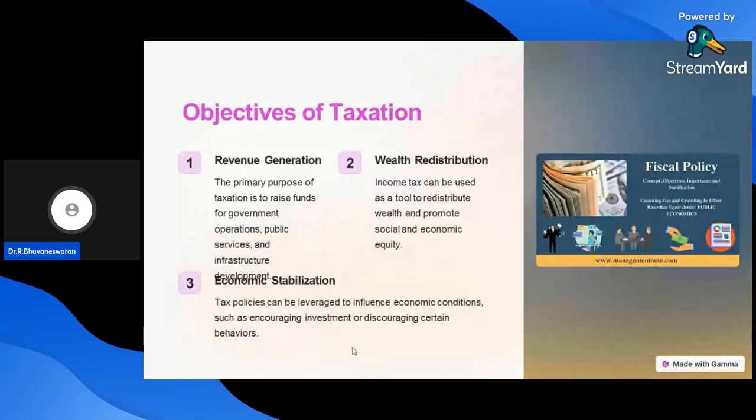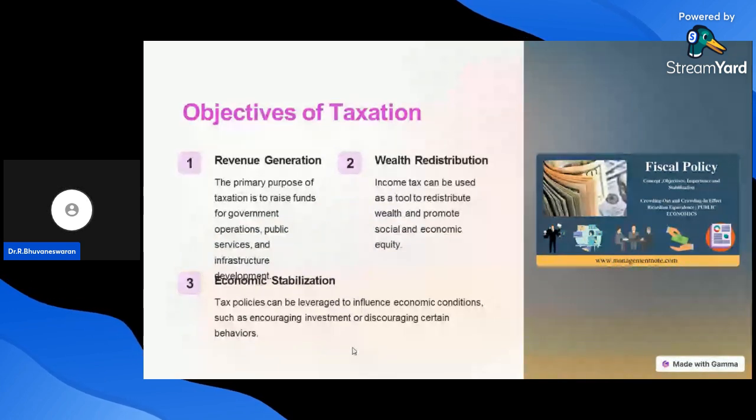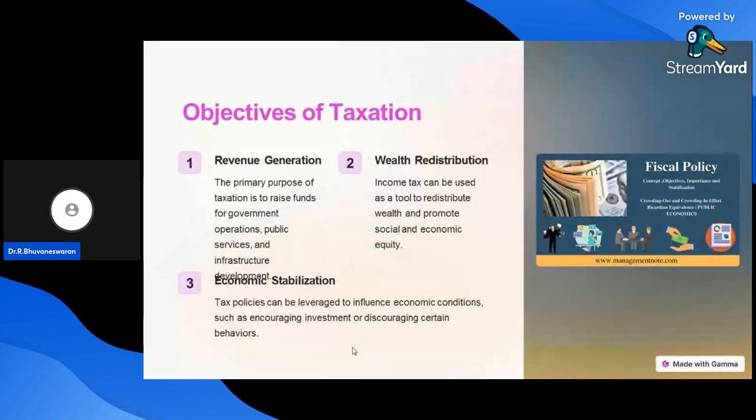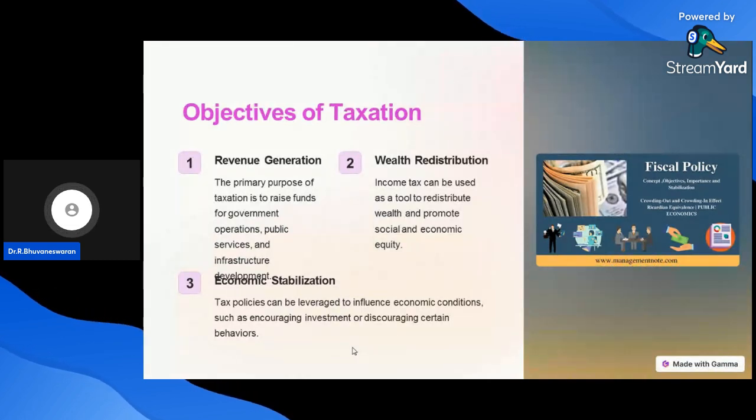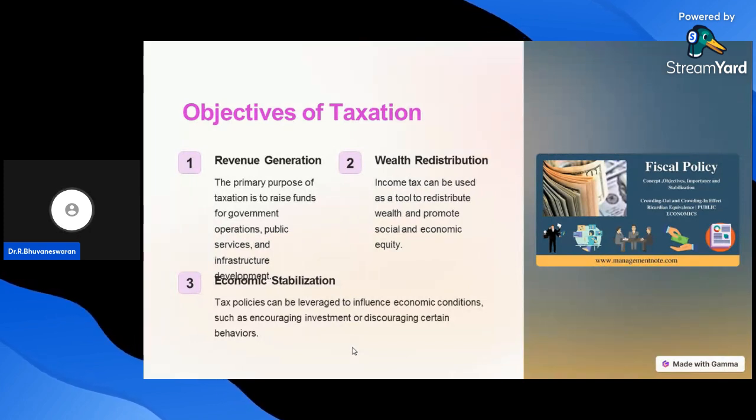Second one, wealth redistribution. Income tax can be used as a tool to redistribute wealth and promote social and economic equity among the people. Third one, economic stabilization. Tax policy can be leveraged to influence economic conditions, such as increasing investments or discouraging certain behavior. This is called economic stabilization. These are all the objectives of taxation.